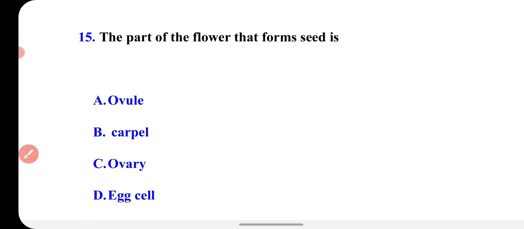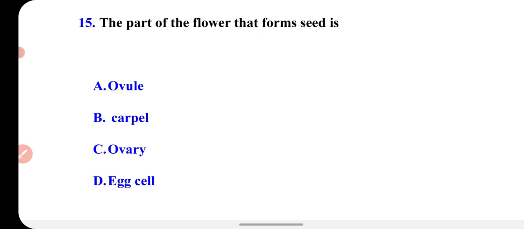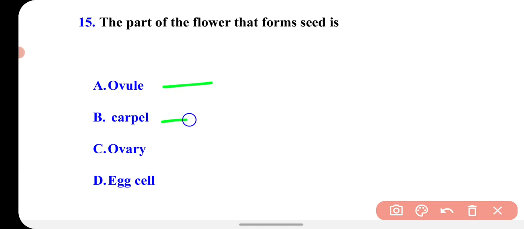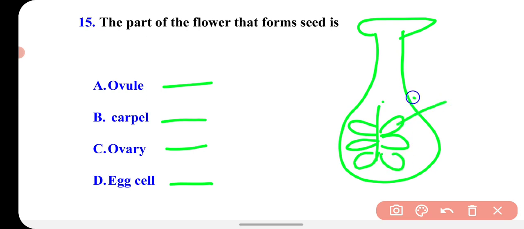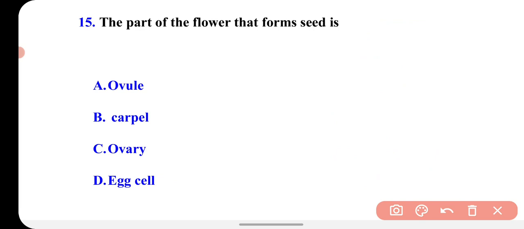Now the next question is, the part of the flower that forms seed is. Which part of the flower forms the seed? Ovule, carpel, ovary, egg cell. So you know that in the ovary there are ovules. After the fertilization these ovules become seed and the ovary becomes fruit. So the correct option is ovule. Ovule becomes seed after fertilization.